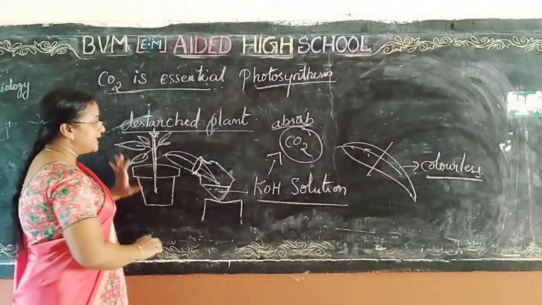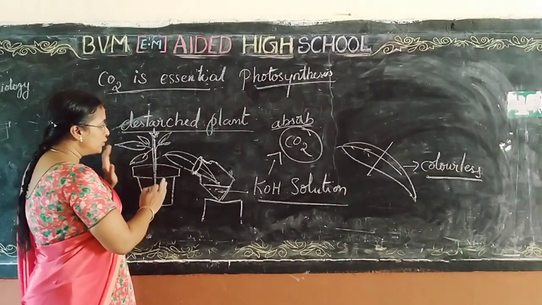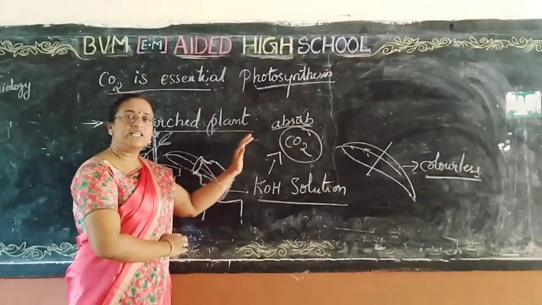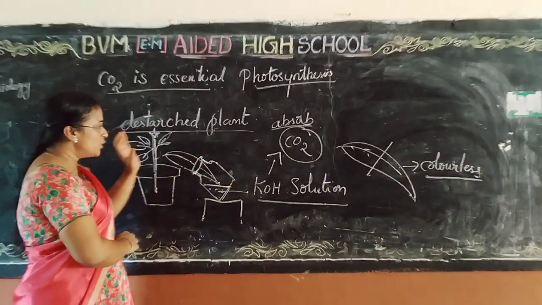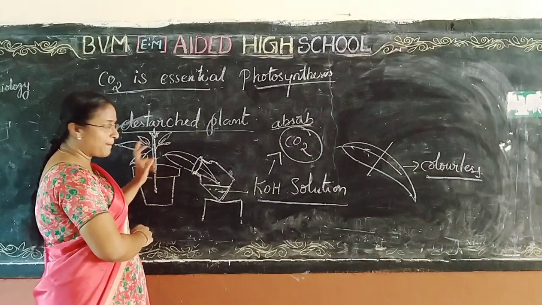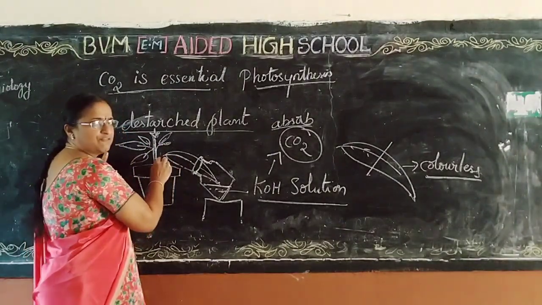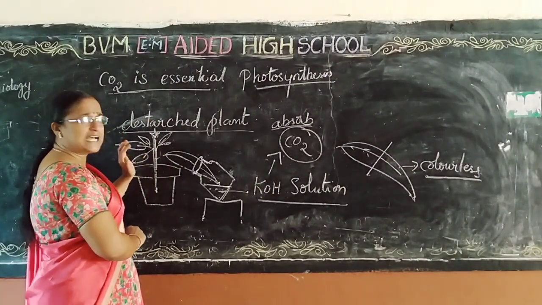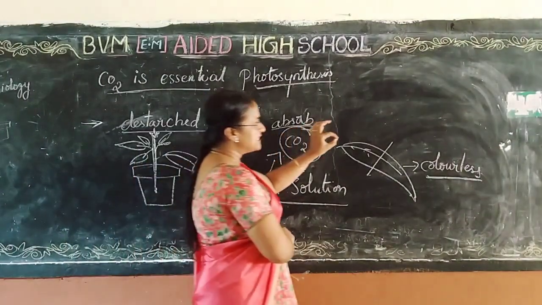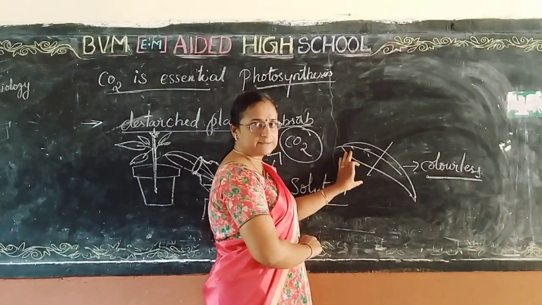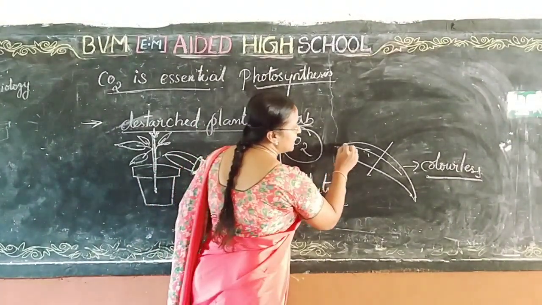After 1 week, take this plant out under the sun. After 2 to 3 hours, you have to observe the plant. Cut one leaf or any other healthy leaf and observe it.